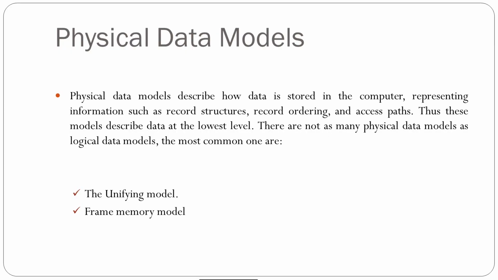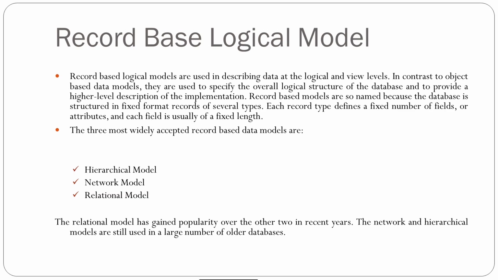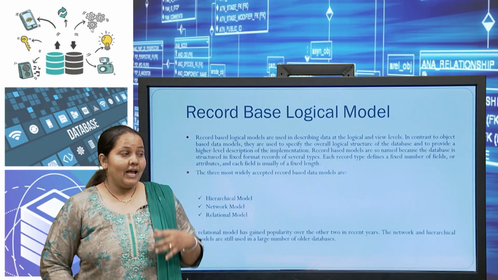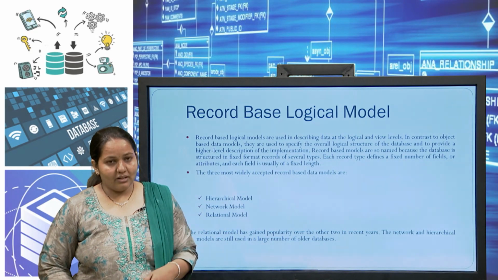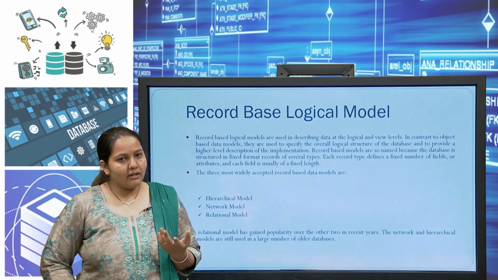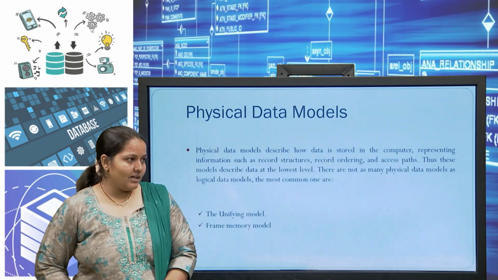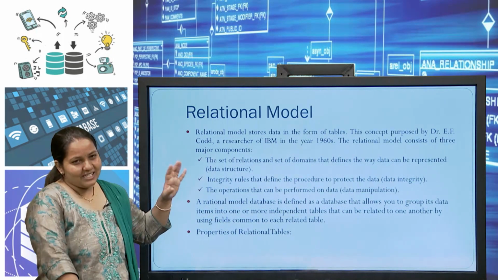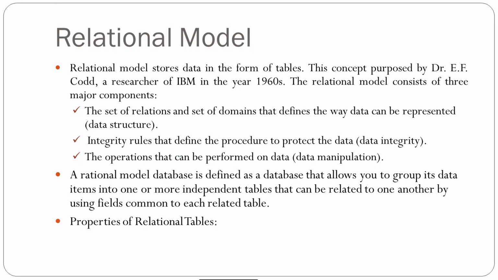So, these three are the major types of data models which we can use, but generally of these three, a DBMS works with the record based logical model, and that has three types: hierarchical, network and relational. Now we are focused on this record based logical model, and why we are using the relational model, and what the pros and cons are for accepting it among these. For that reason we will first learn the relational model. This is the record based model.